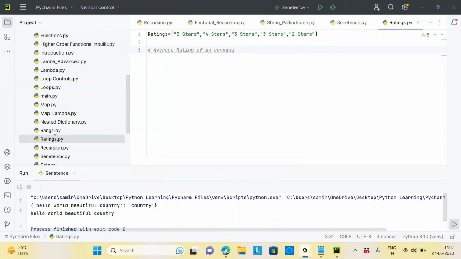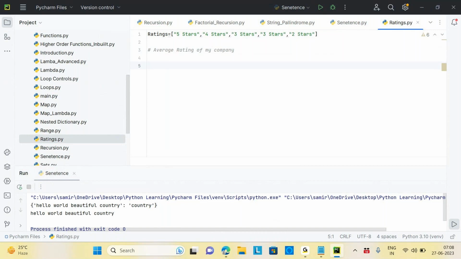Is there any function to pull out only the number part from the string? Strip, lstrip, rstrip will get the value irrespective of string or number. Take the index, because you already know it is the first index. The zeroth index is the number. So take that, add it and divide by the length.